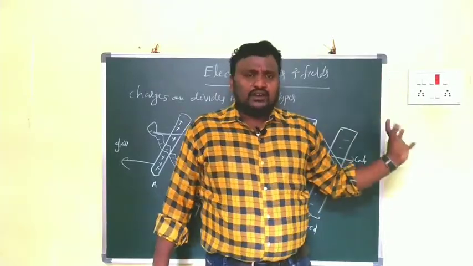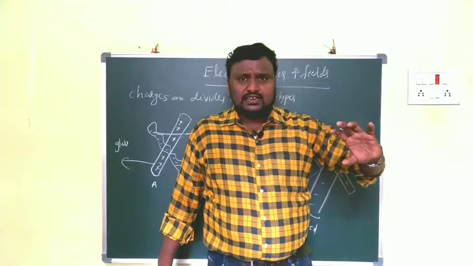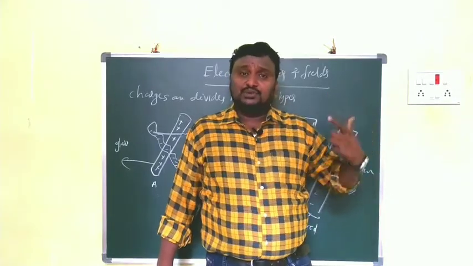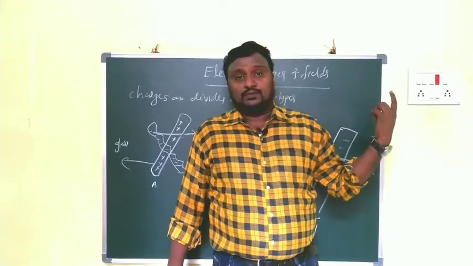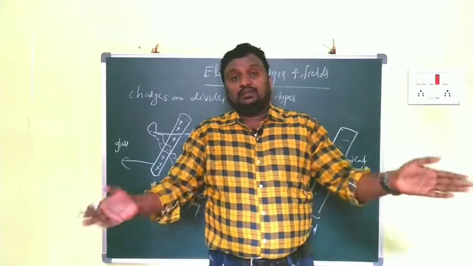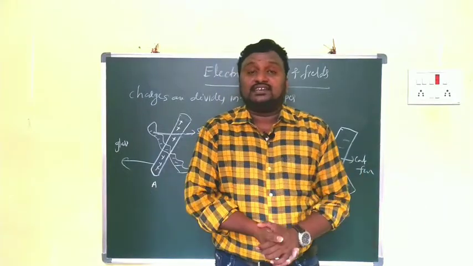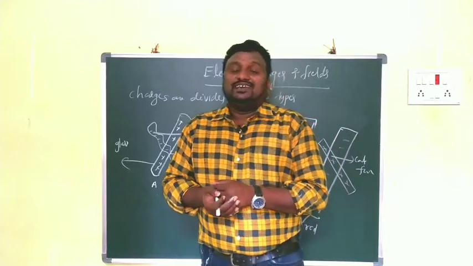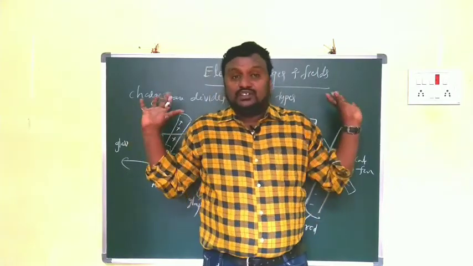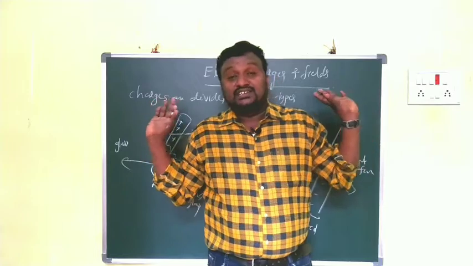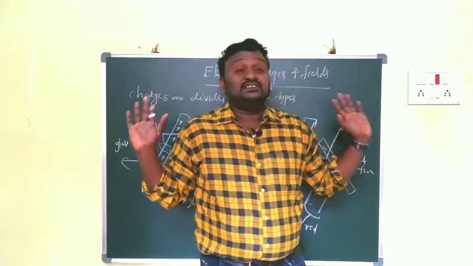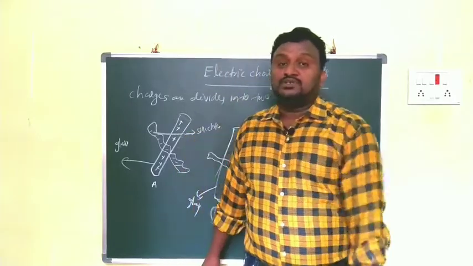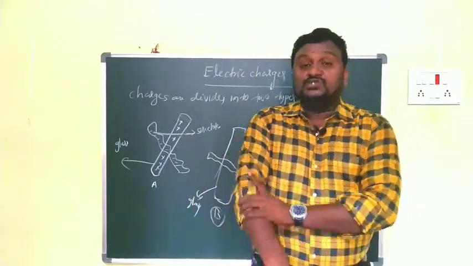The same thing happened here also. Initially we take an ebonite rod and cadmium. If we rub both of these, cadmium becomes positive and the ebonite rod becomes negative. Again after some time, if you make them contact, their charges are neutralized or nullified. They have no charges. Like that, children. So according to these two experiments, Benjamin Franklin concluded that charges are of two types: one is positive charge and another is negative charge.